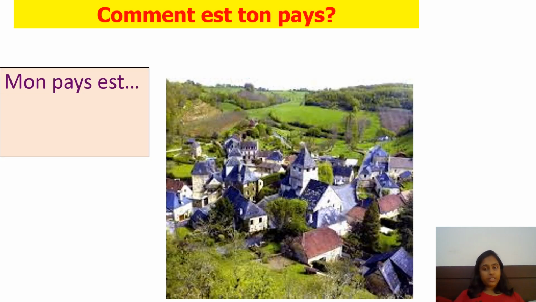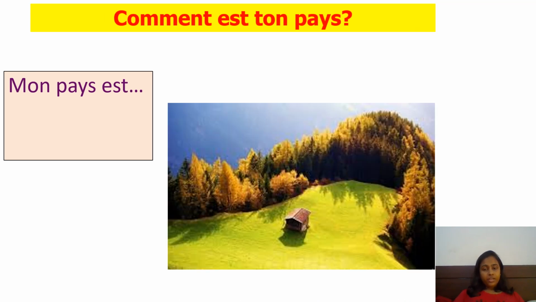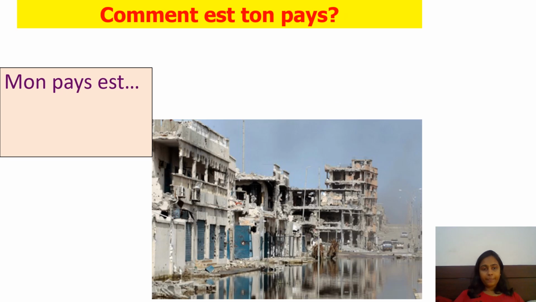The next picture is, what do you think about this picture? Let's see. Petit. Now over here, if you see, there are not many buildings and it looks really small because there are very few houses and all of that. So if you want to say your country is small, you could say mon pays est petit. And here, it looks beautiful. Mon pays est joli. Joli is actually pretty or beautiful.